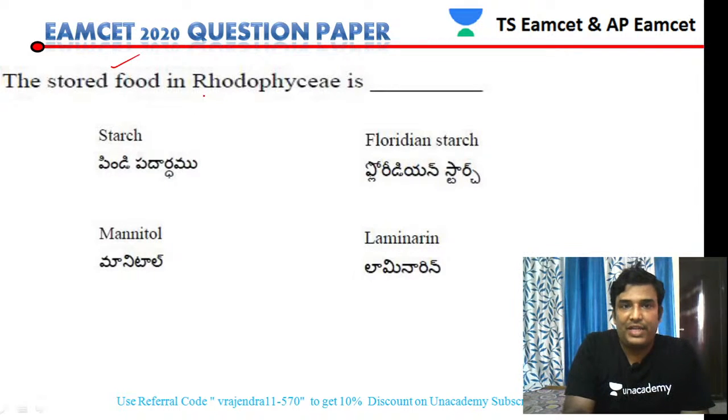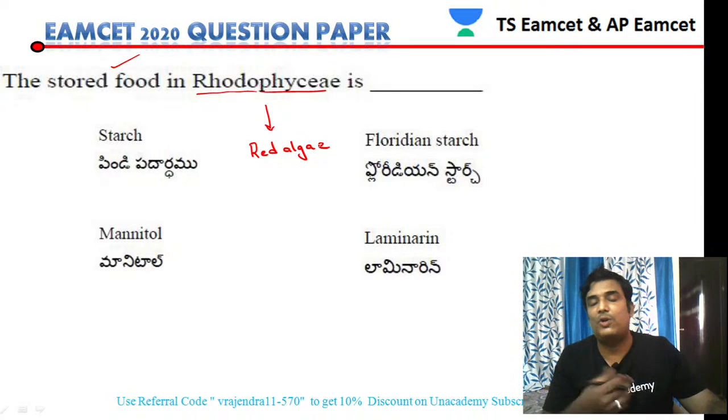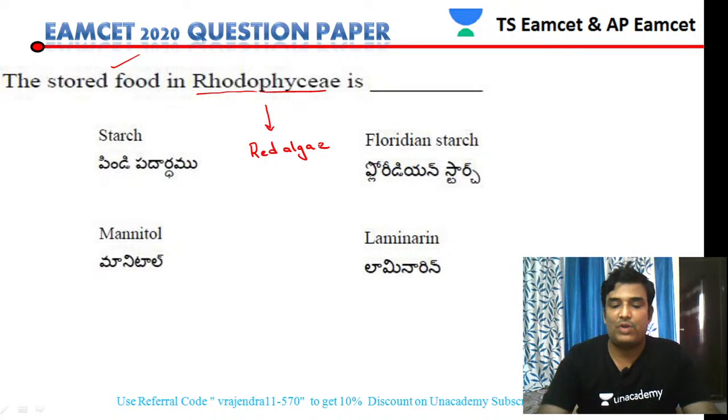The stored food in the rhodophycean members. So what are rhodophycean members? They belong to algae, specifically those algae called red algae, no doubt about it. Which type of food material does this red algae store? The stored food material is in the form of Floridian starch. So Floridian starch is the stored food material in the case of red algae. So the final answer is Floridian starch.